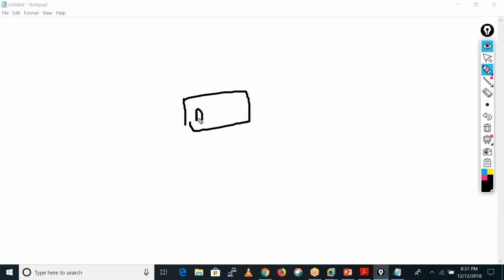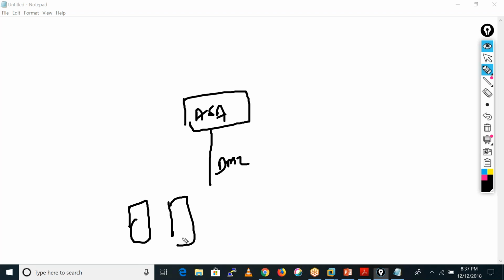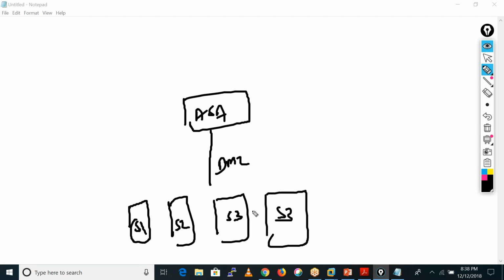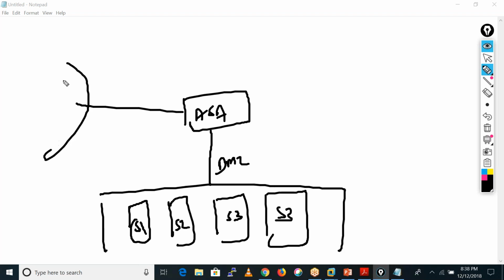So this is your firewall. Here you have your DMZ. Here you have some servers: S1, S2, S3 and S4. You also have inside users here.